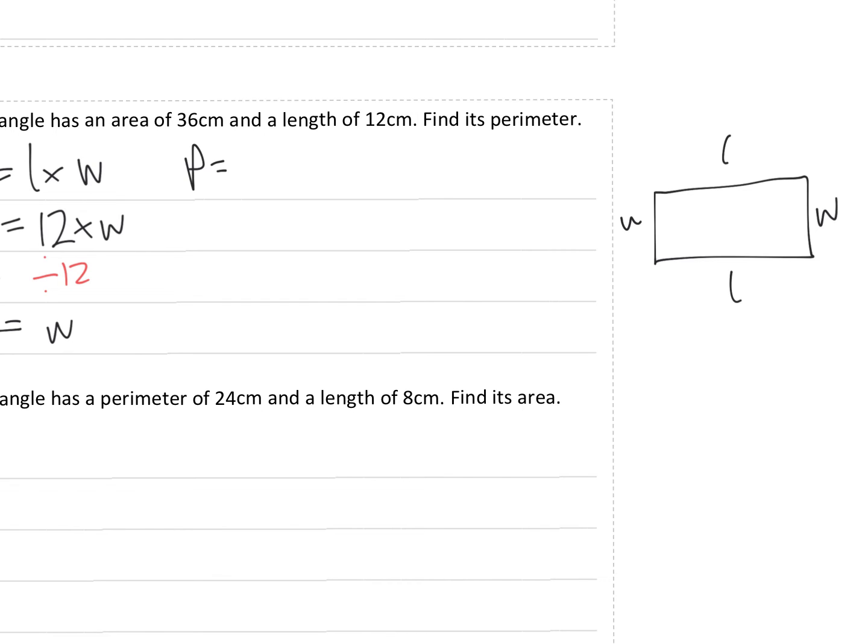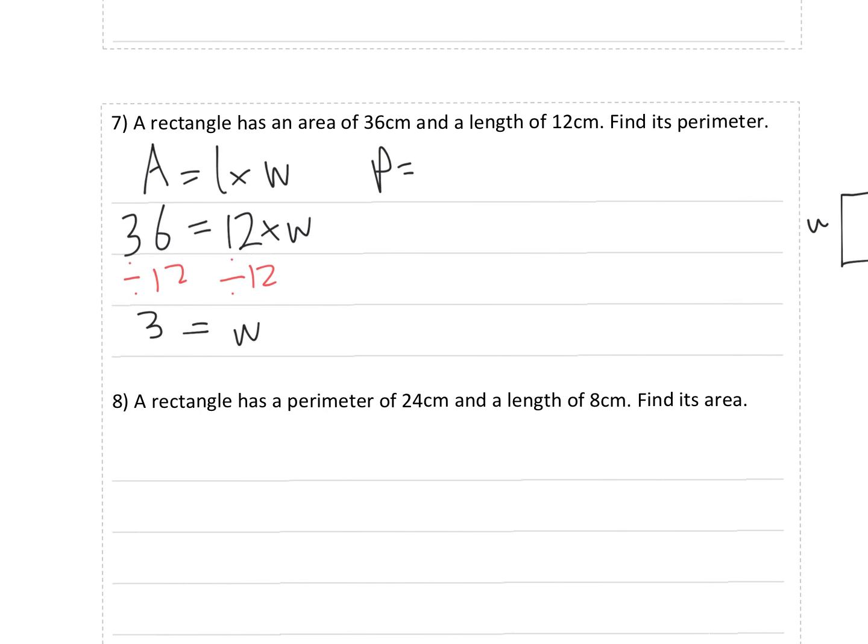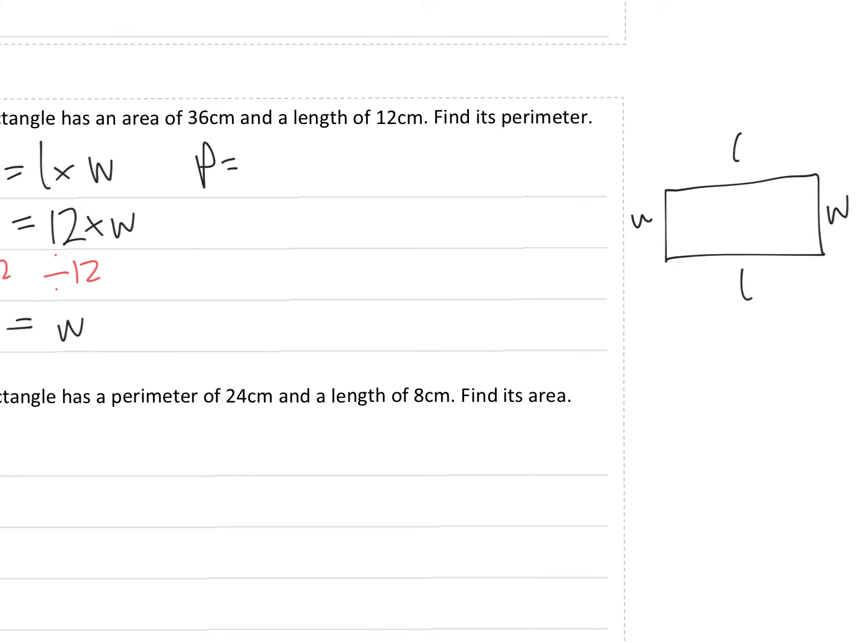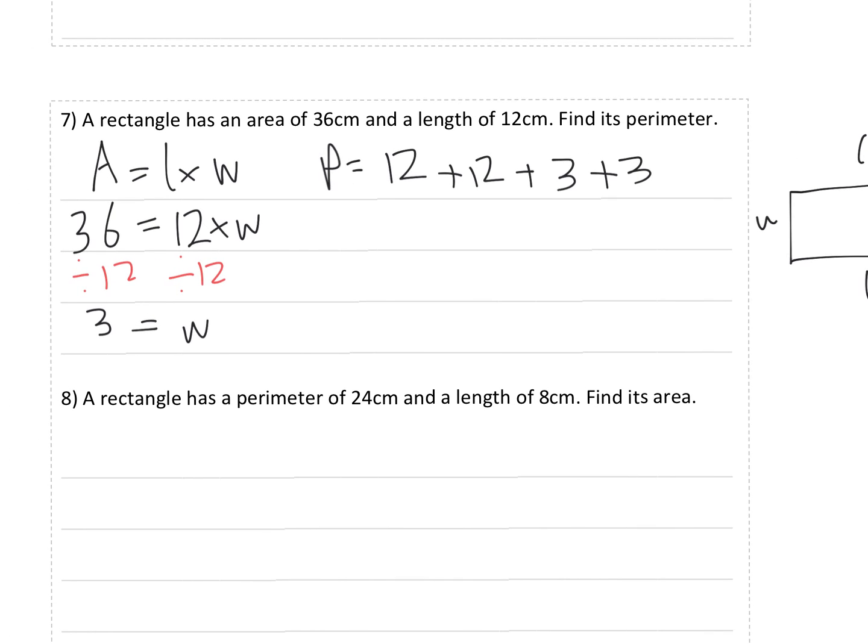So we need to get the dimensions, which are L and W. So there'll be a 12 for the length and another 12. The width we worked out to be 3, so it'll be a 3 on the left and a 3 on the right. So 12 plus 12 plus 3 plus 3 gives you 30. And the units are centimeters.